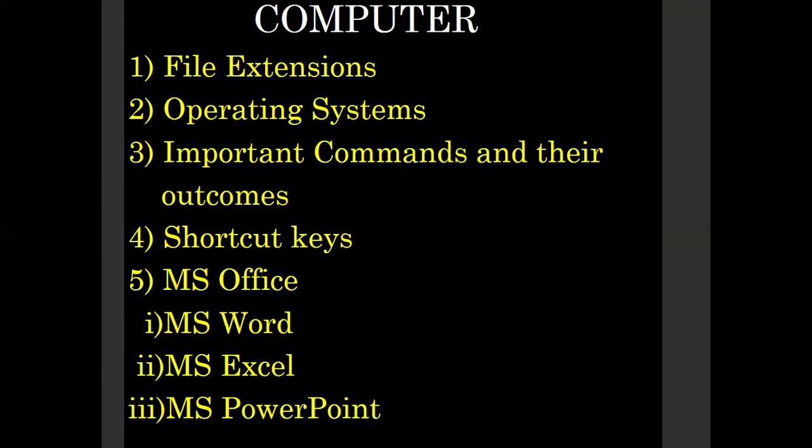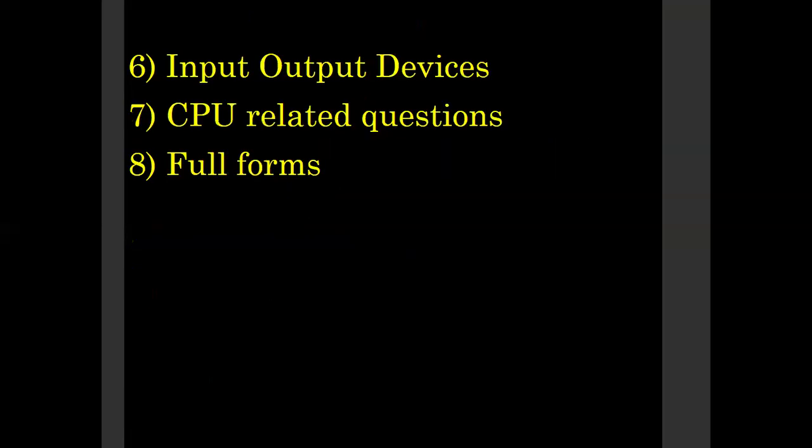In MS Office we have 3: MS Word, MS Excel and MS PowerPoint. These 3 are important topics to be revised. Also input output devices, CPU related questions, and full forms. Whatever important points you can learn related to CPU, just learn them, because questions related to CPU are more.